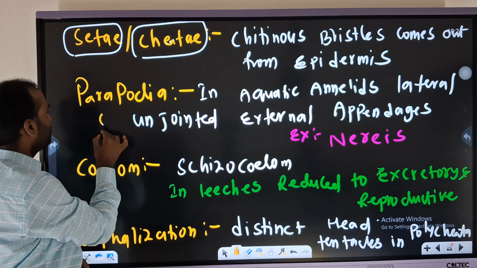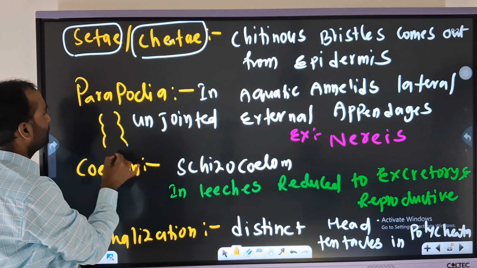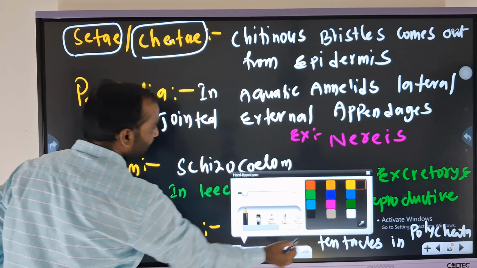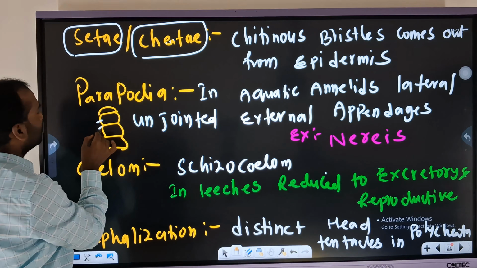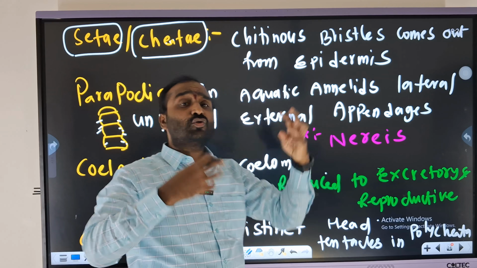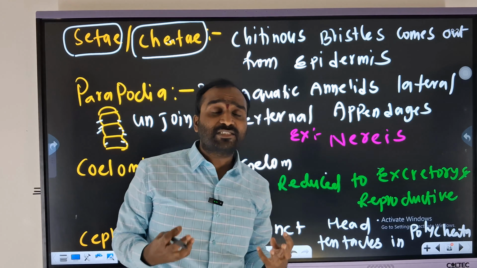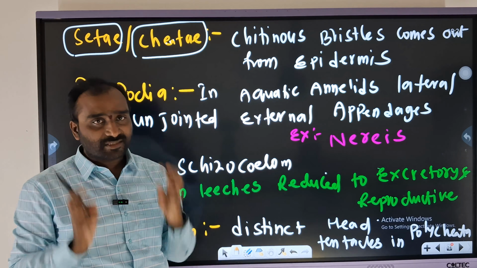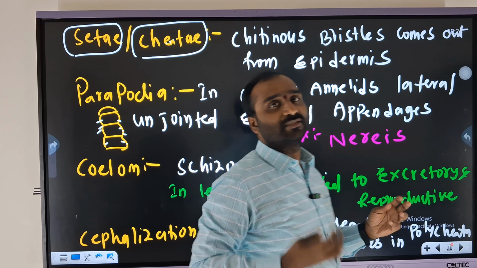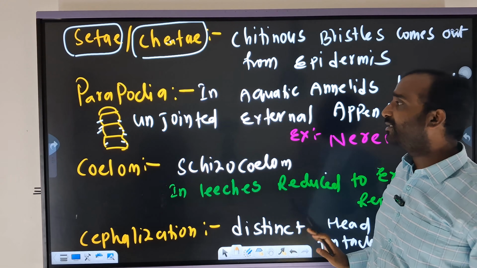So this is a segment. The segments will be like this, and small chitinous bristles will be there, and those are present on the epidermis. Epidermis means what? Outer covering. Epi means outer, dermis, skin. Everywhere we should split the terms, so then only all the terms will be easy.